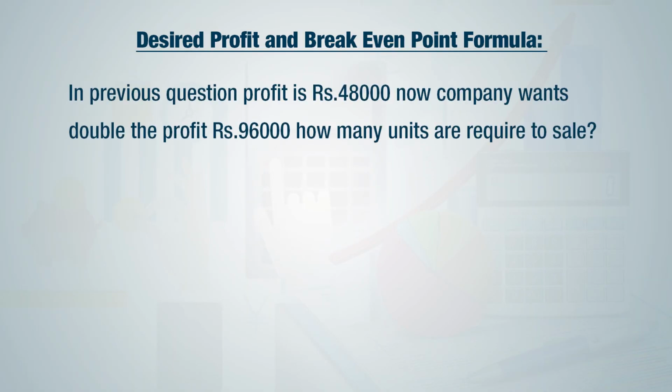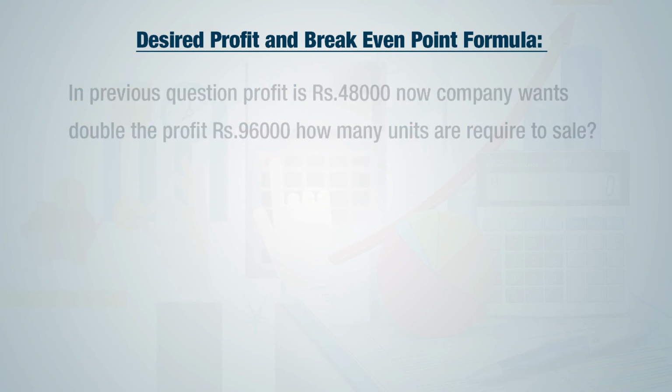Let us continue with the previous question also. In previous question, we had a profit of rupees 48,000. Now company wants to double its profit. Now company wants to earn profit of rupees 96,000. At present, the sales is of 10,000 units. To increase profit, company has to increase its sales. So how many units are required to sell will be determined with the help of the formulas.